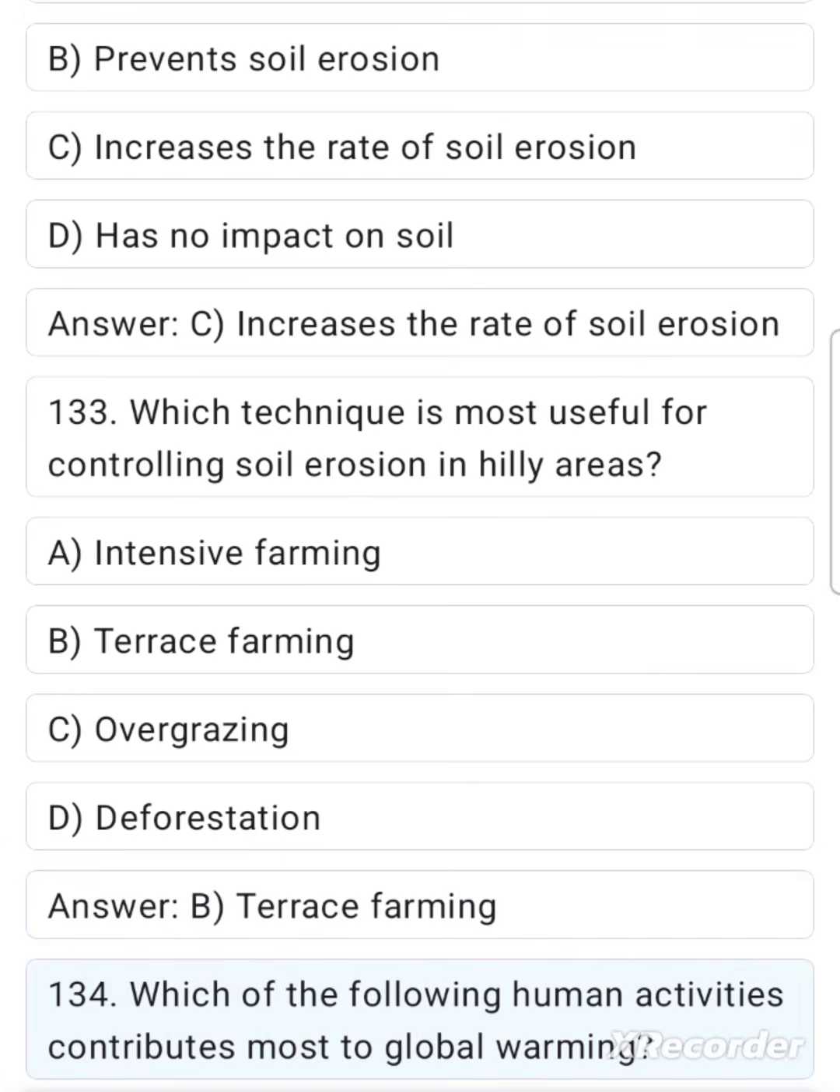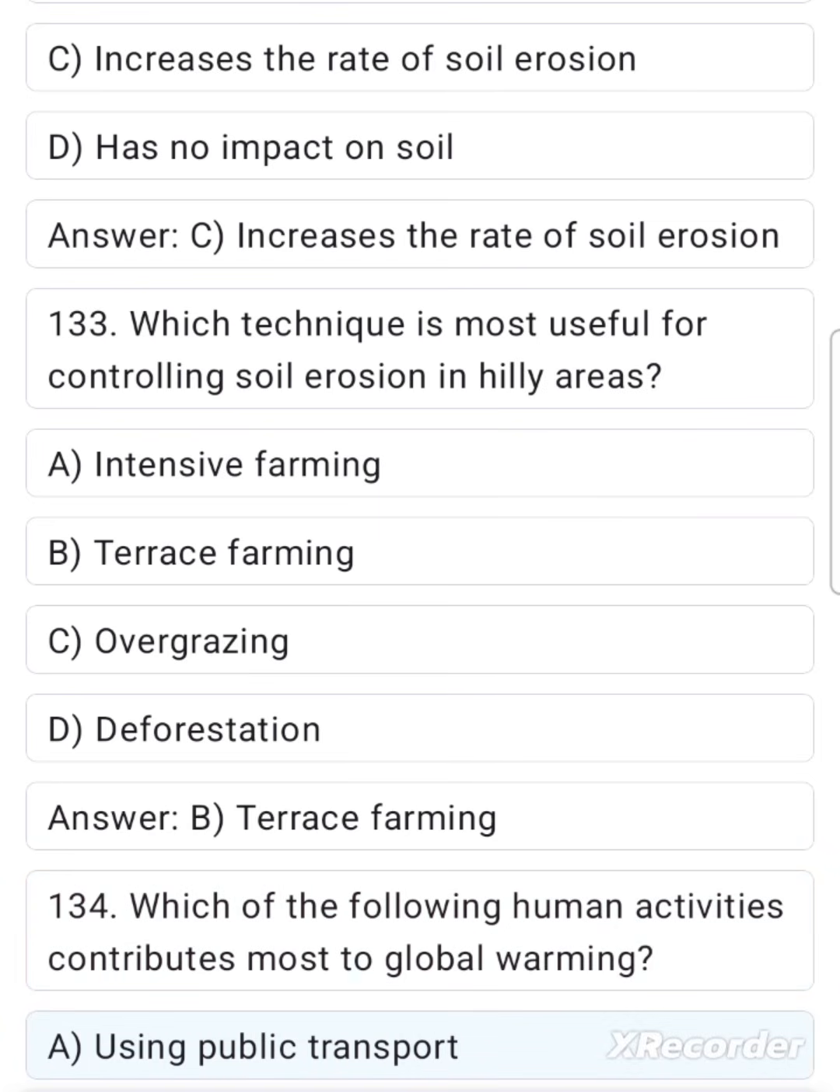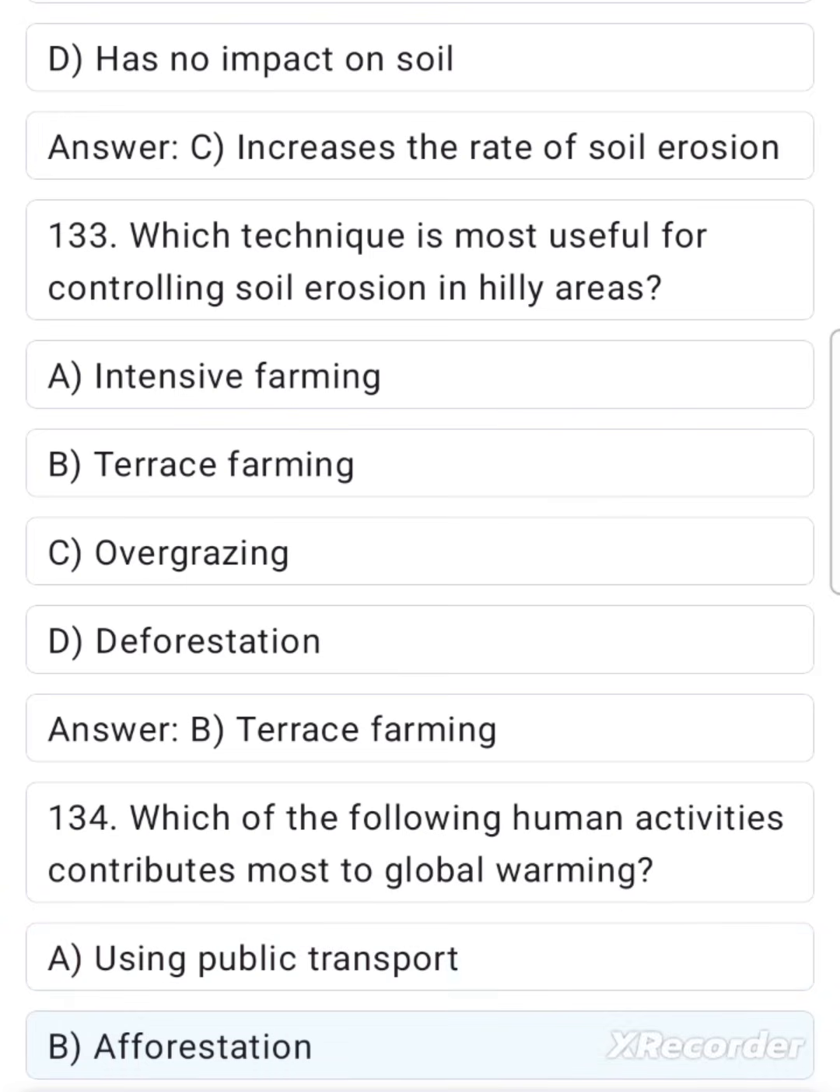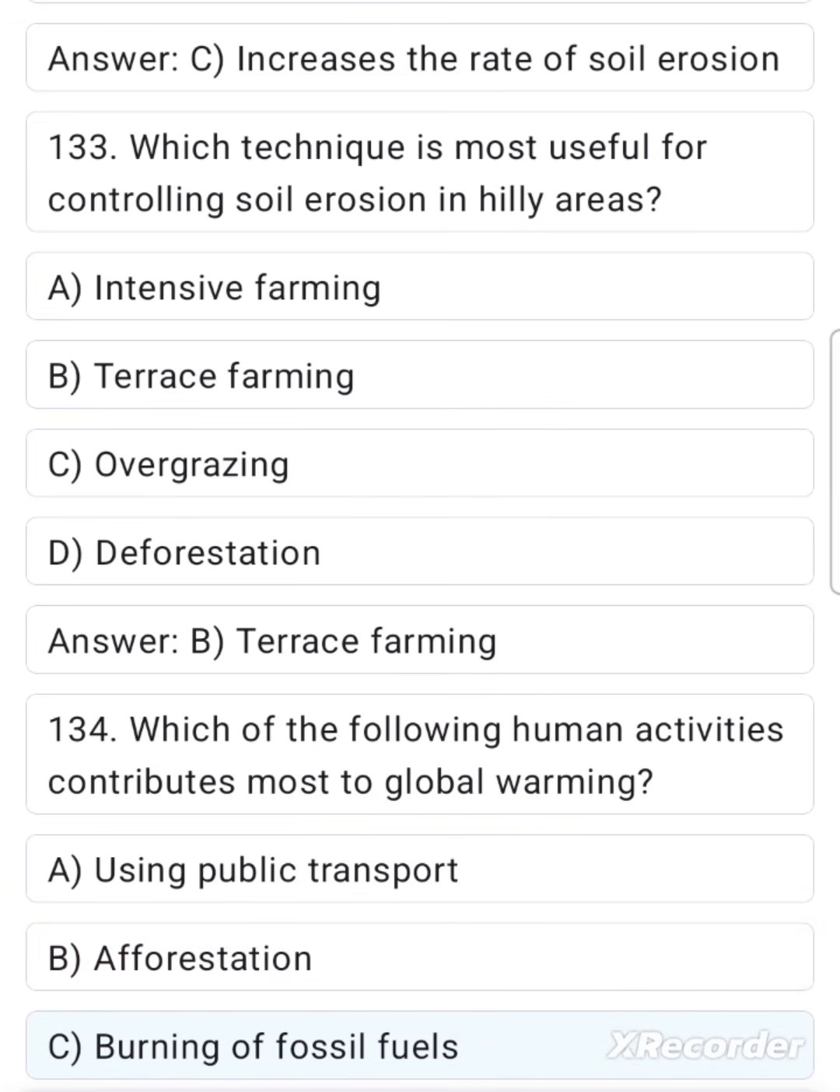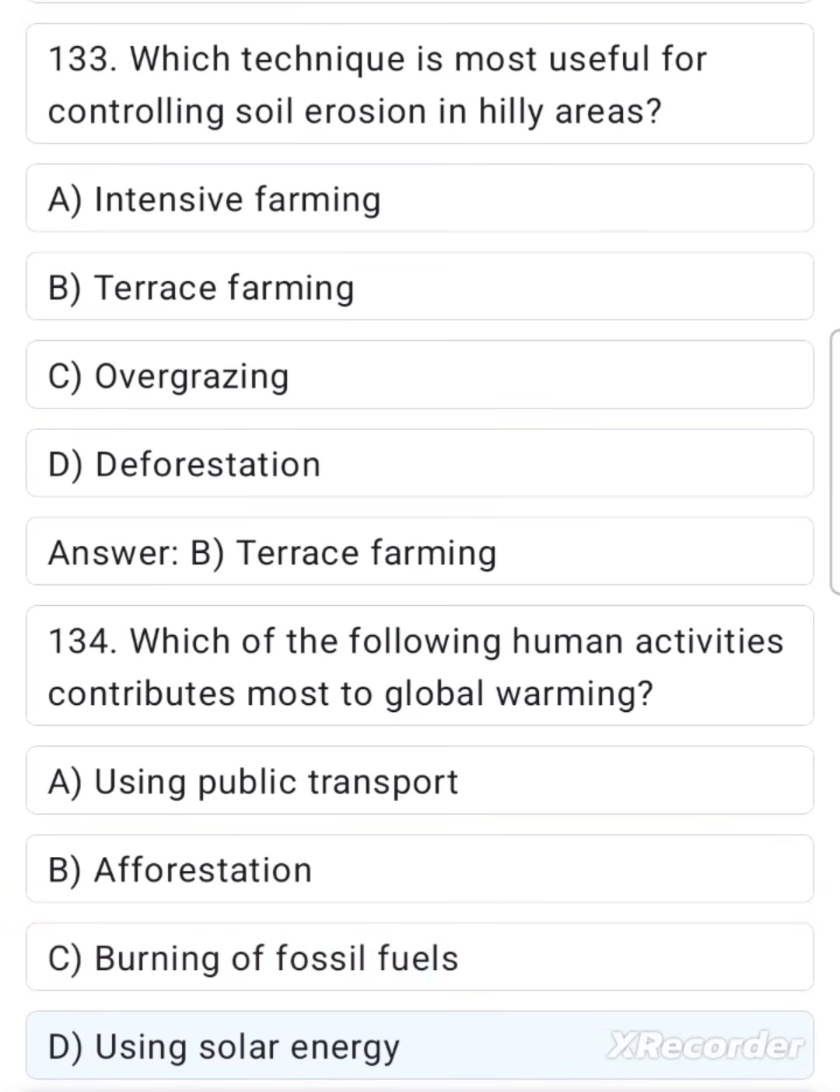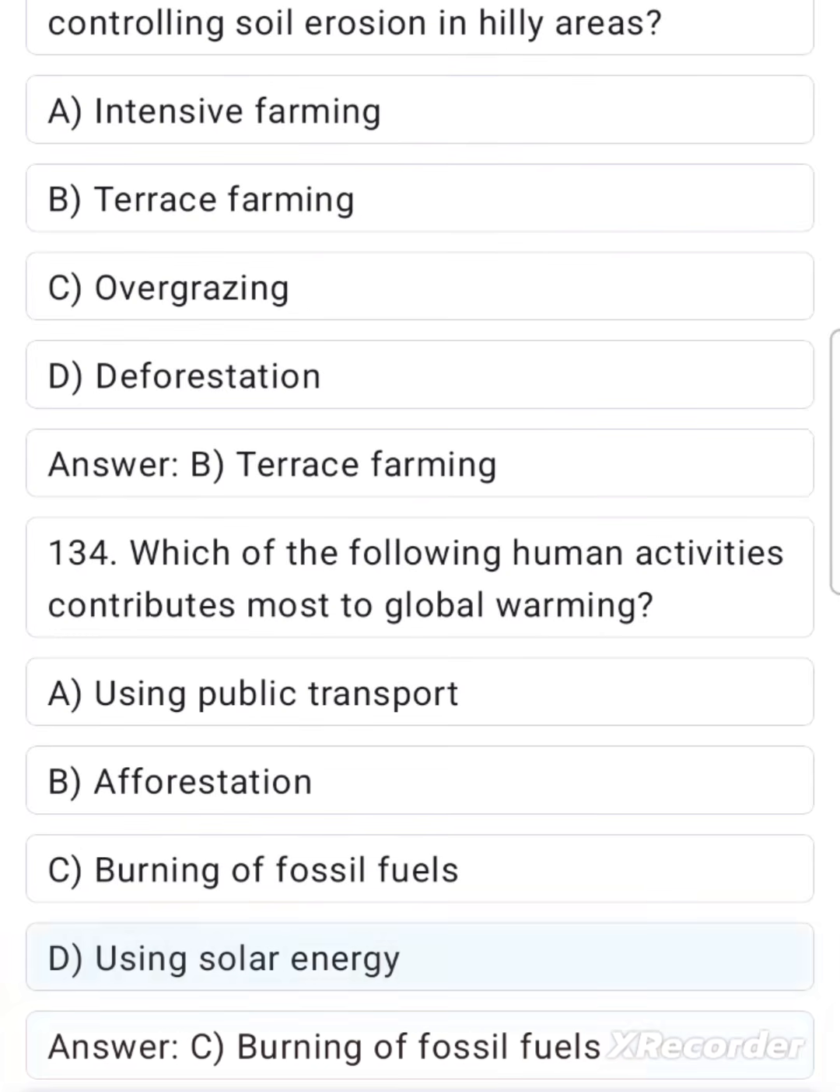134. Which of the following human activities contributes most to global warming? A. Using public transport. B. Afforestation. C. Burning of fossil fuels. D. Using solar energy. Answer: C. Burning of fossil fuels.